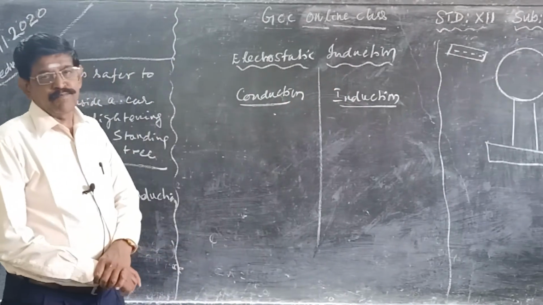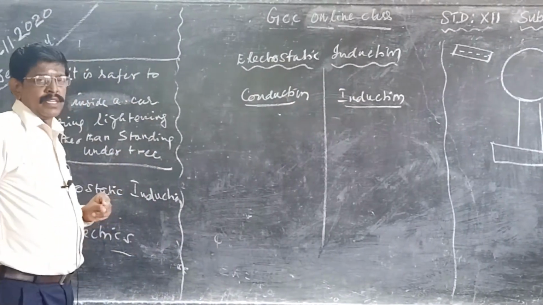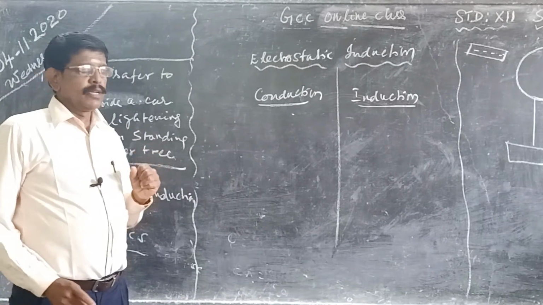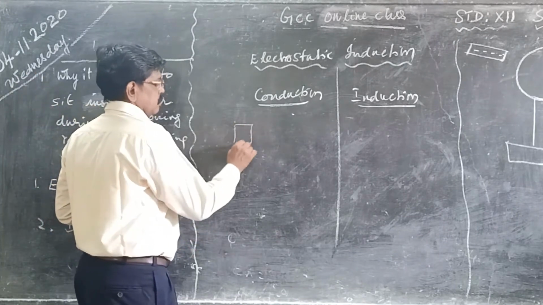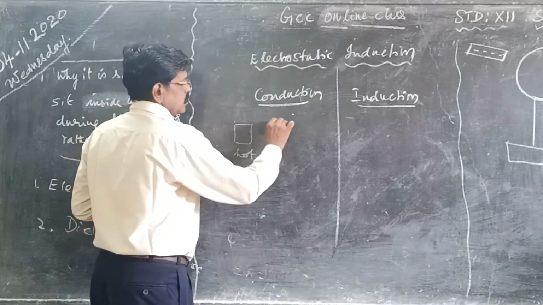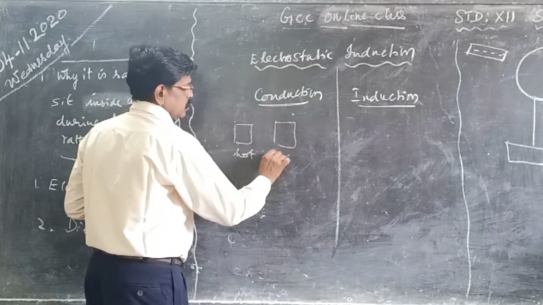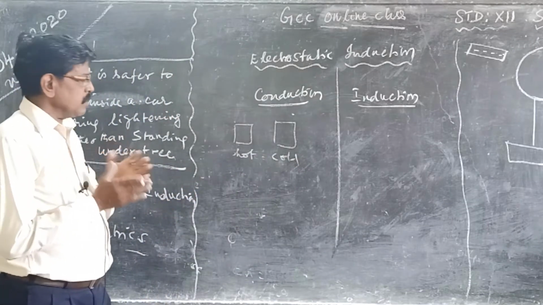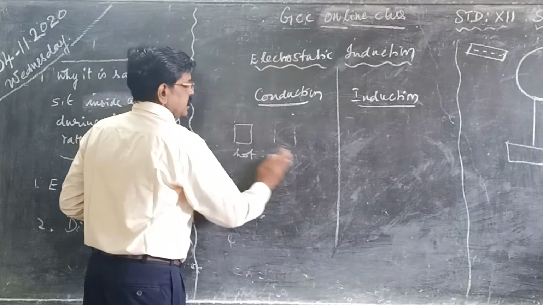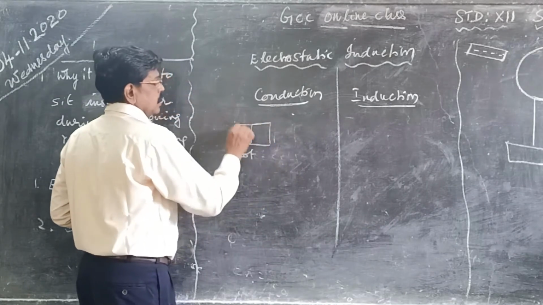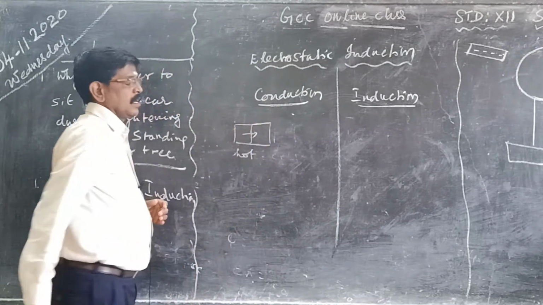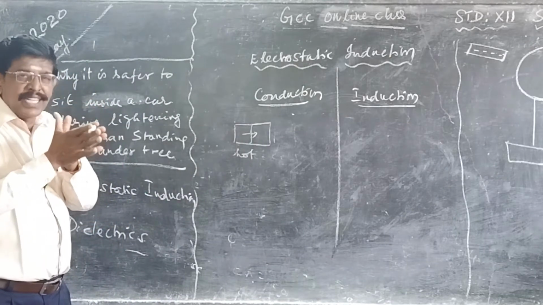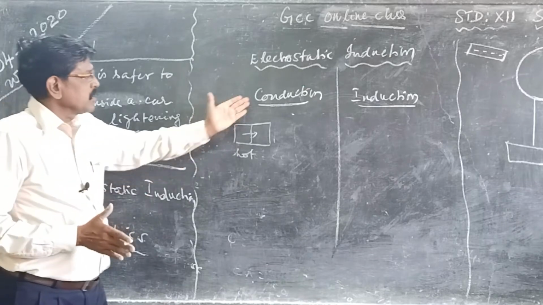Next is electrostatic induction. We are going to see about induction. Till now we have seen conduction. Conduction means, assume this is a hot substance and this is an ordinary or cold substance. When the two substances are in contact, only then will the heat flow. When it is made to touch this, the heat flows from the hot body to the cold body. So you have to make the two objects touch. That is the meaning of conduction.